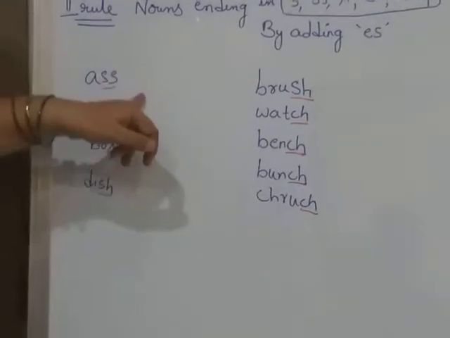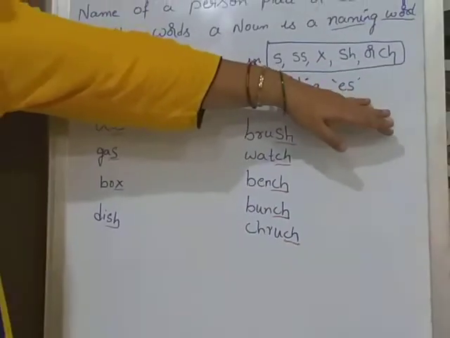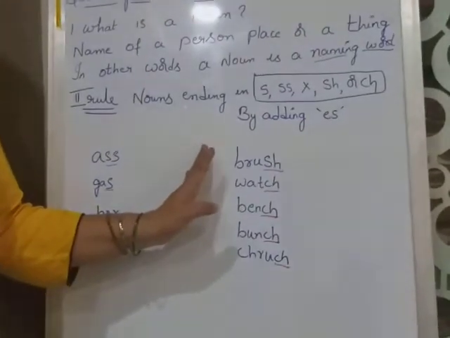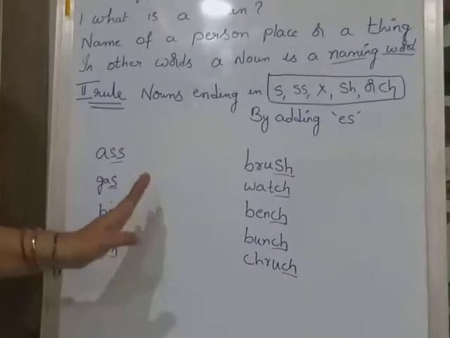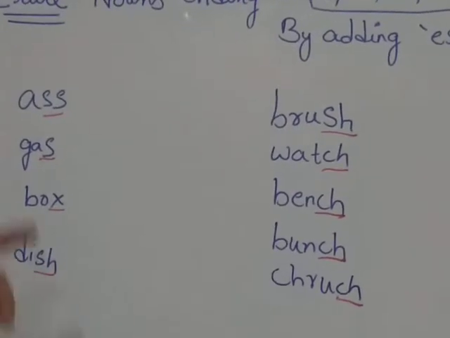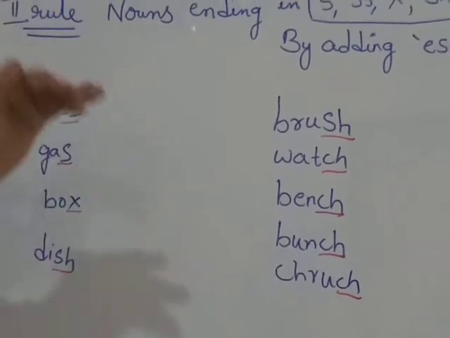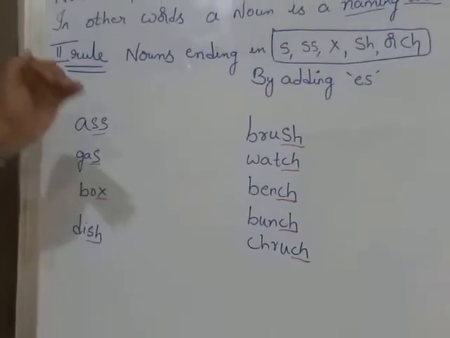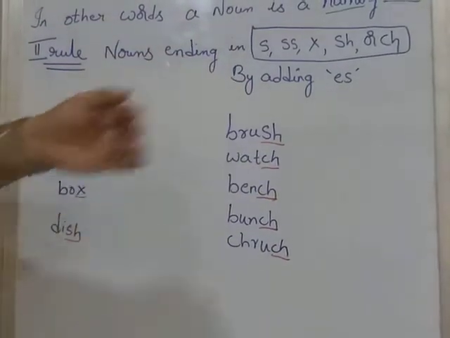So these are the nouns ending in these letters. What we have to do for this? If we add es to these words, it will change into plural forms. If you have S, SS, X, SH or CH, we will add es to the words. Then singular words will change into plural forms. How these will change, we'll see.